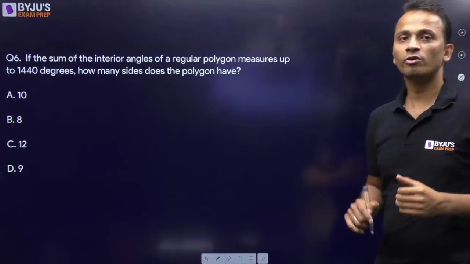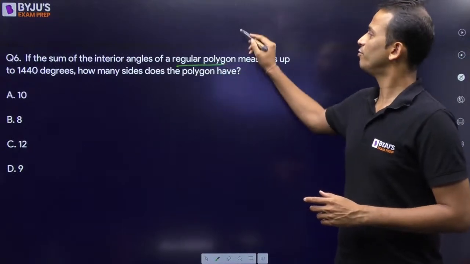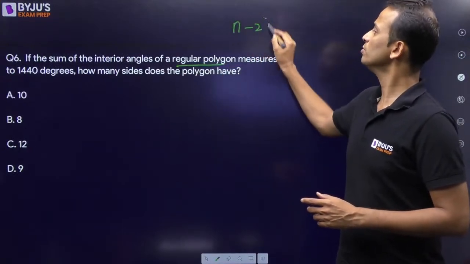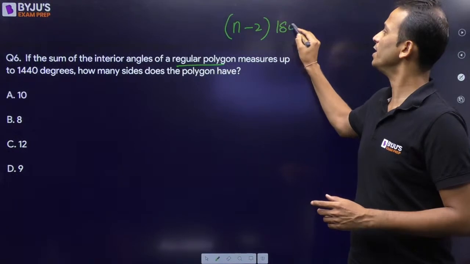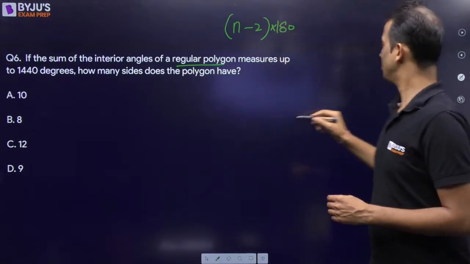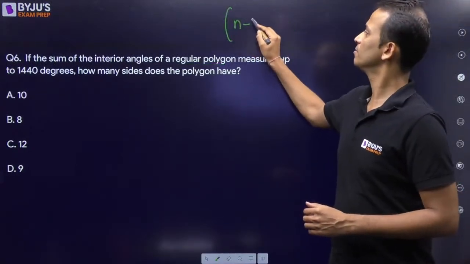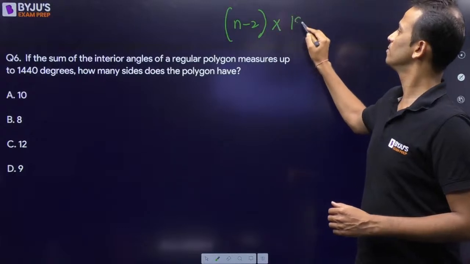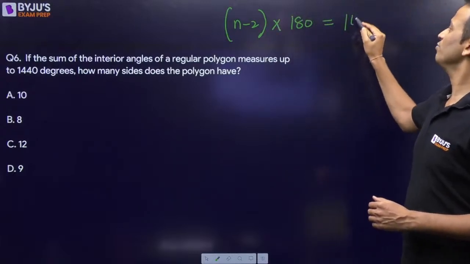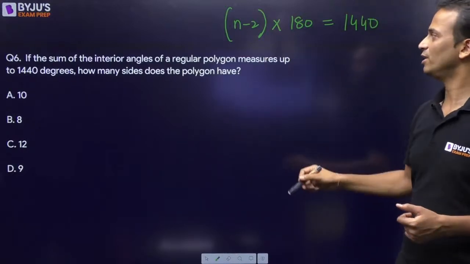Now, what is the formula for sum of all the interior angles for a regular polygon? The formula is (n minus 2) into 180 degrees. Okay, (n minus 2) multiplied by 180. Now this is given as 1440. Do the calculations, get the value of n.